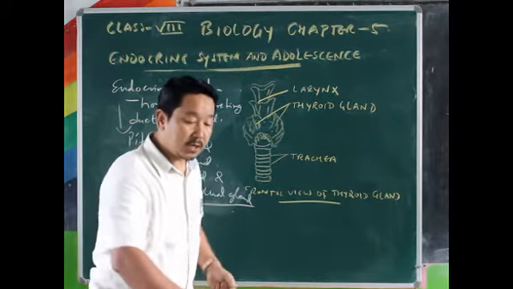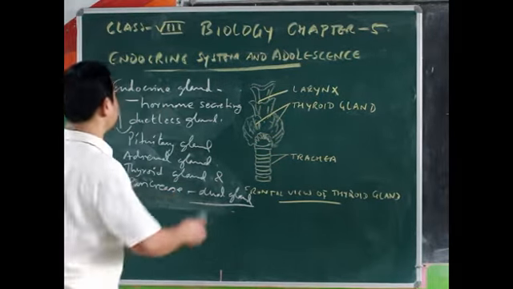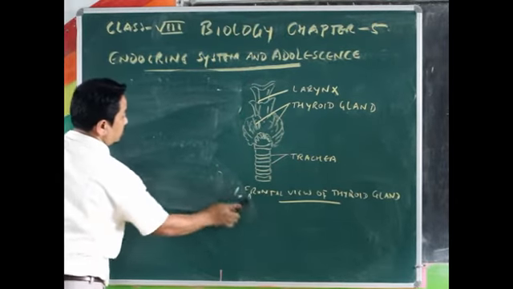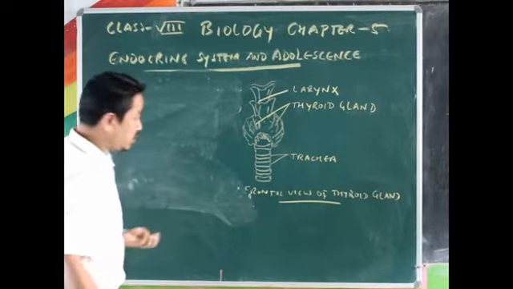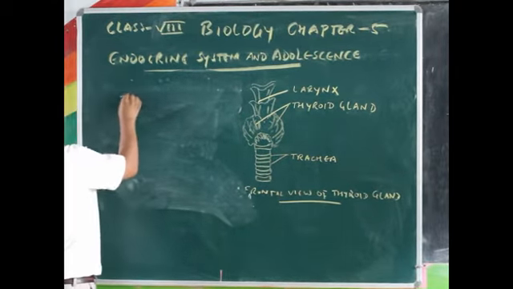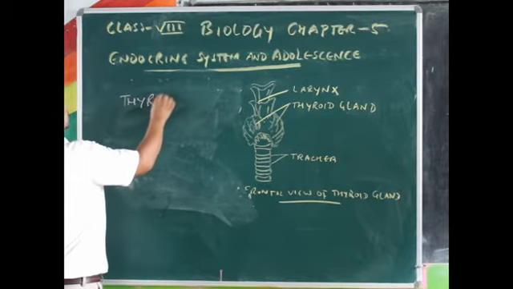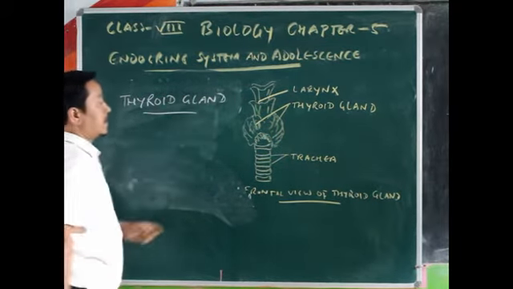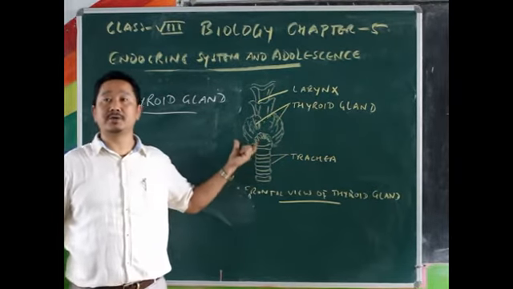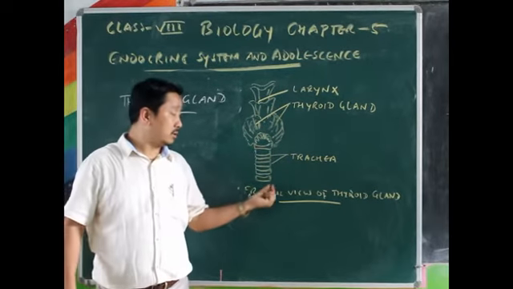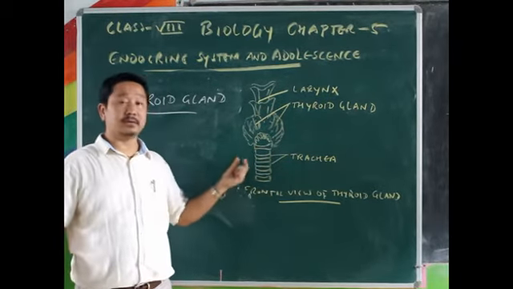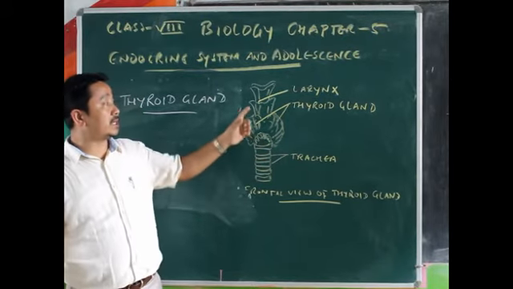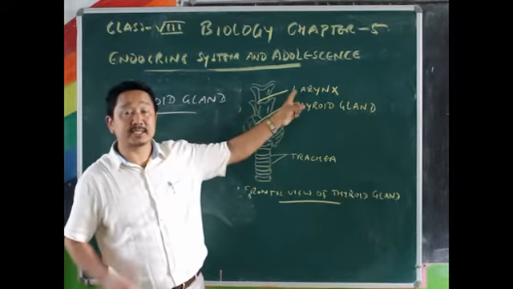Okay, so today we will talk about this thyroid gland. The diagram which I have already drawn out here is your frontal view of thyroid gland, which is located just below the larynx.